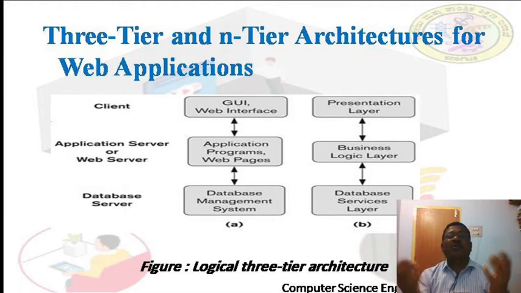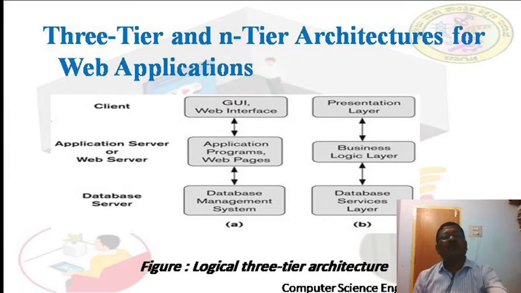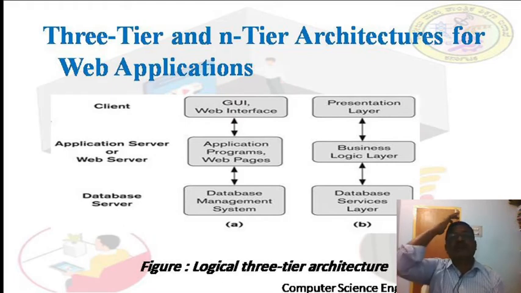These programs get all the requests from the clients, and then send them to the database management systems. Here, the client is there, and the application server is there. This server is only for accepting the user request, and later it sends it to the database servers. Then the database, after processing the request, sends it back to the client through web pages. This is the third layer, which we can also call the business logic layer.